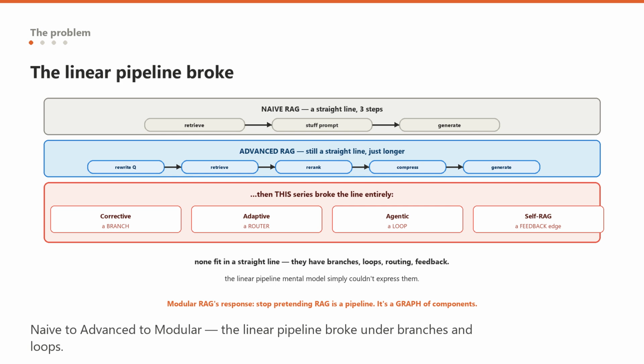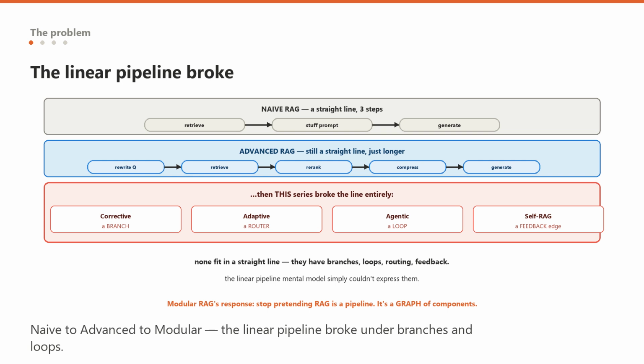To understand why modular RAG exists, look at how RAG evolved, because it is a story of a mental model breaking under its own weight. It started with naive RAG, the original, dead simple pipeline: retrieve chunks, stuff them in the prompt, generate. A straight line, 3 steps, and for a while that was the whole idea.